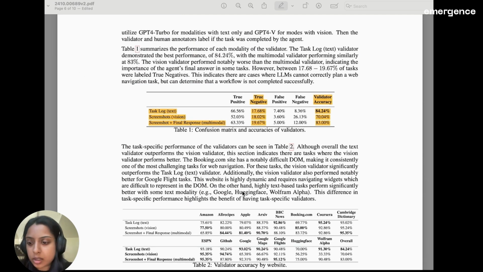Our results indicate that the task log agent outperforms the other two, achieving a validator accuracy of 84.24%, while screenshots only get 70% and screenshot plus final response get 83%.